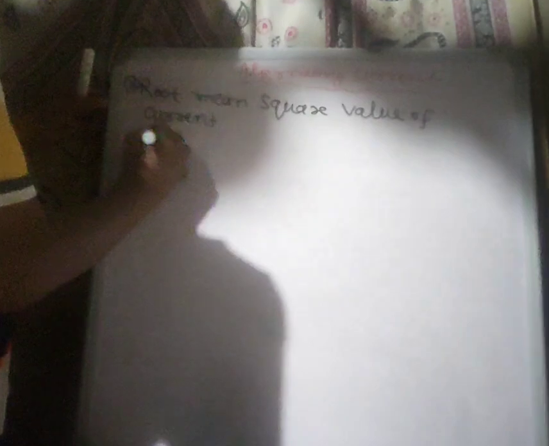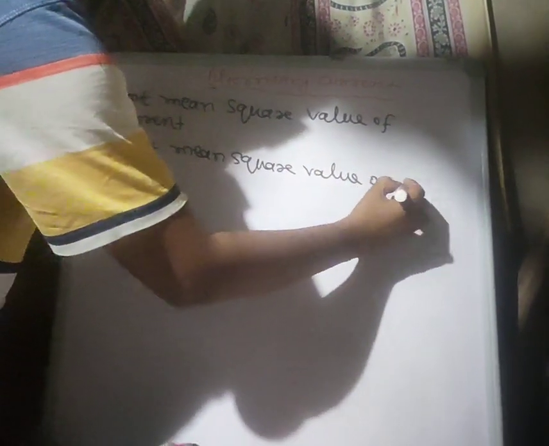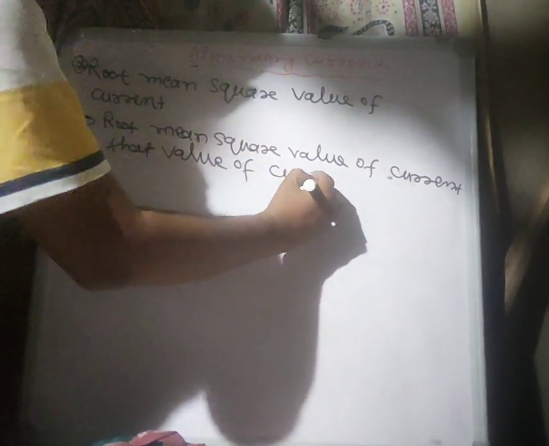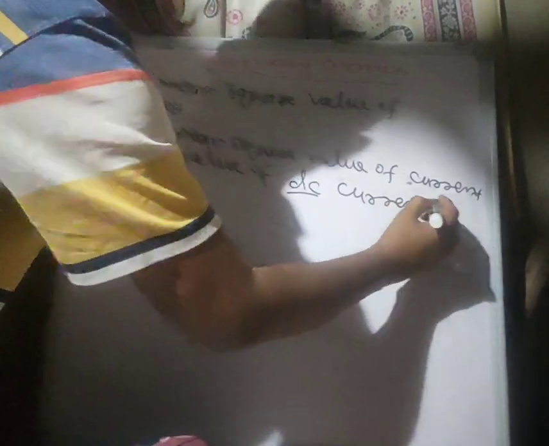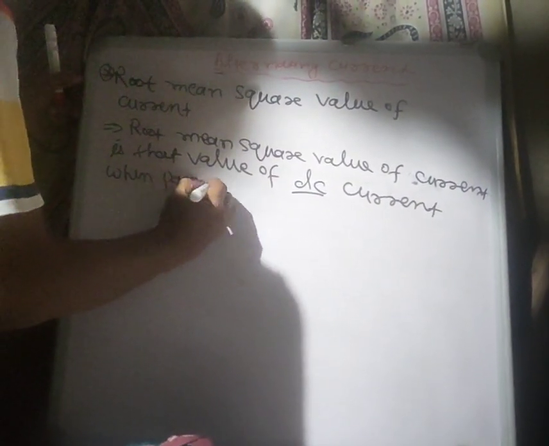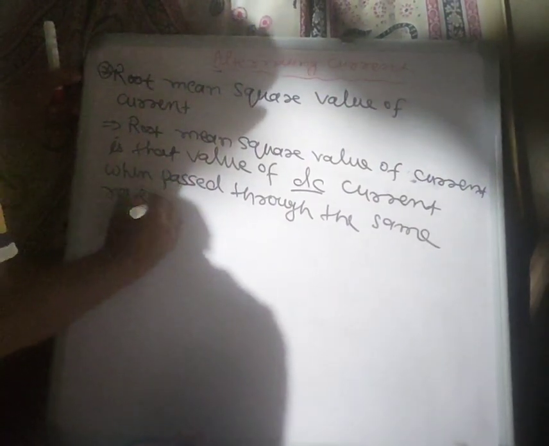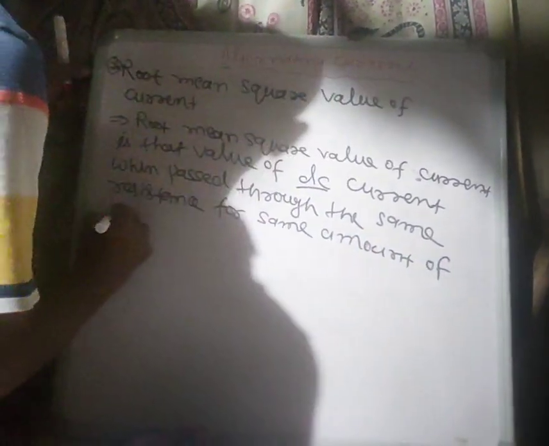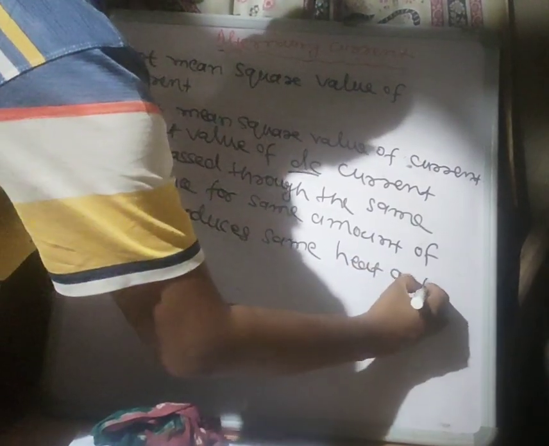The root mean square value of current is that value of DC current which, when passed through the same resistance for the same amount of time, produces the same heat as AC.